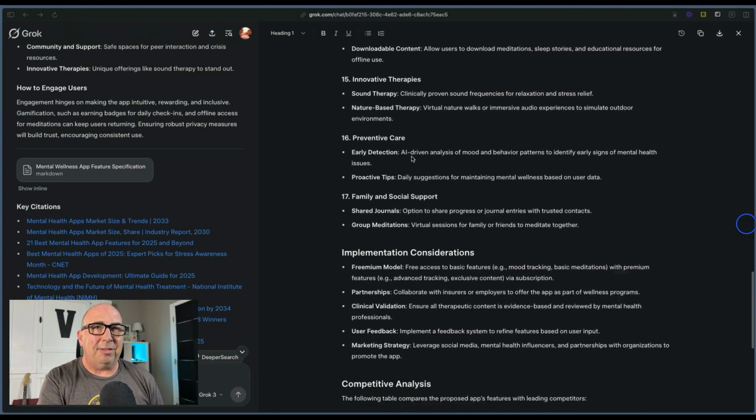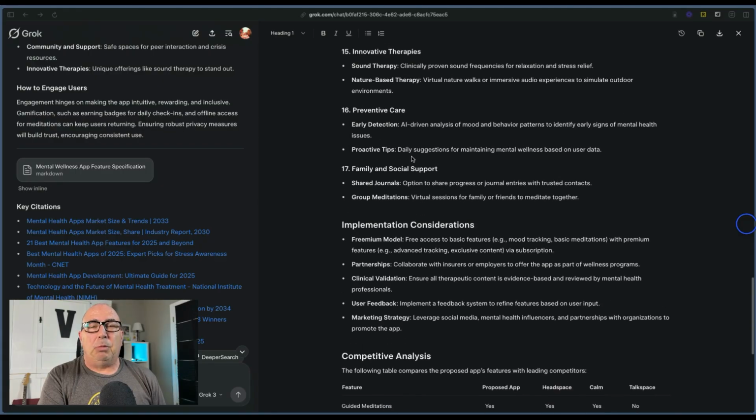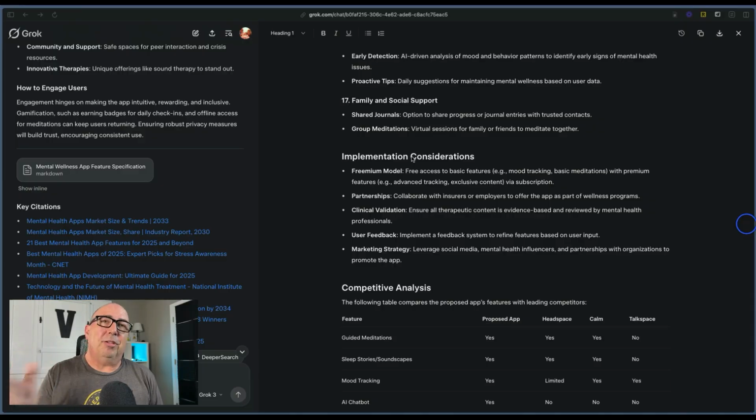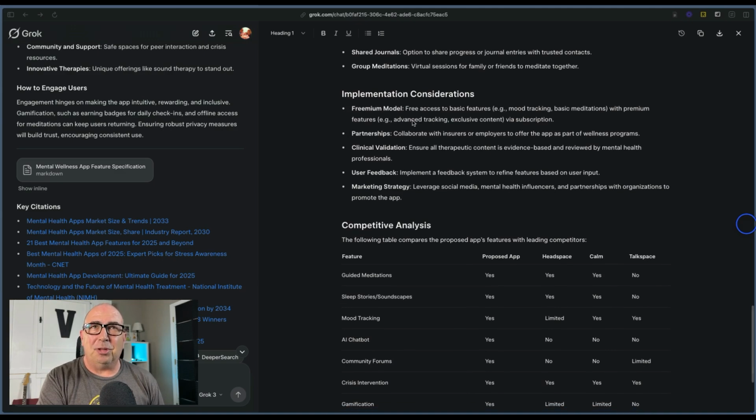Just really something that we can use to build out a very robust app as we go. Are we going to do all 17 of these things from day one? Probably not, unless you've got a lot of time to build it out. But I would recommend you never start with 17 features and feed it into an AI coding tool and expect to get all 17 features built for you. It is going to barf on itself, and you're going to end up with a lot of funny looking stuff that doesn't make sense because it's just way too much information to process. So we start with a minimum viable product and then build on from there, which we'll look at how we do in just a minute.